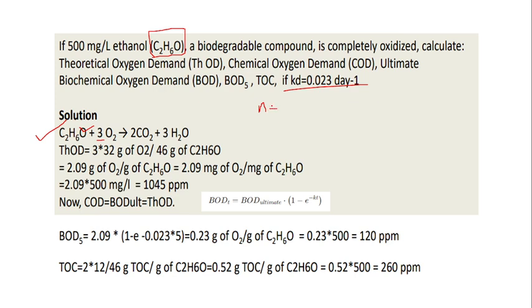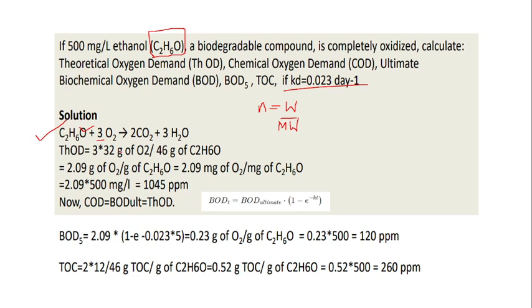N is the mole of a particular component. So mole is equal to weight by molecular weight. So we need to find weight, so we have to multiply moles with the molecular weight. So 3 into 32. O is 16, O2 is 32. Okay, 3 into 32 is 96.